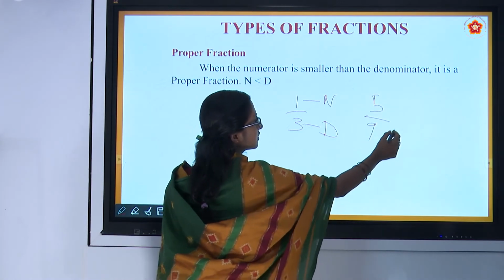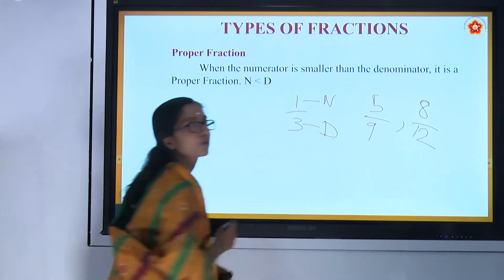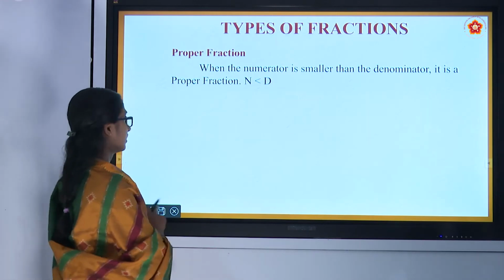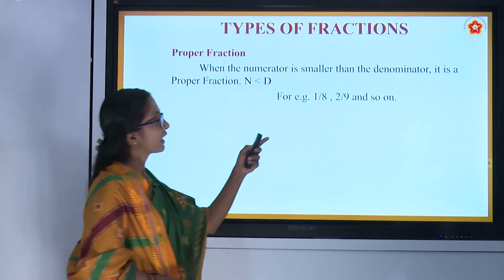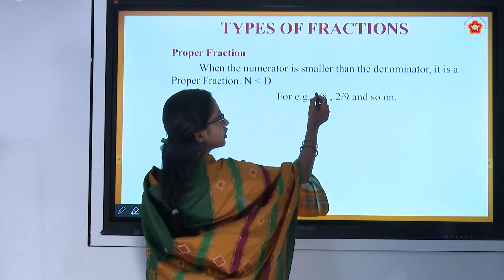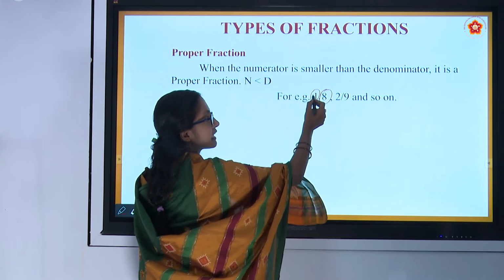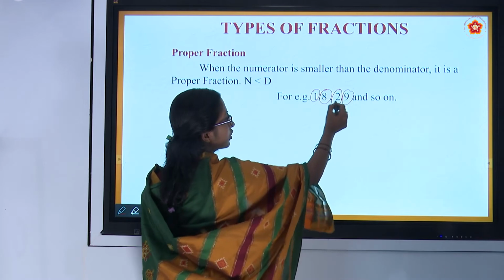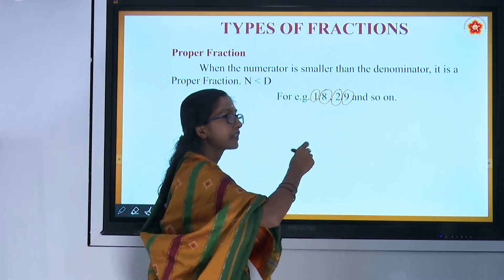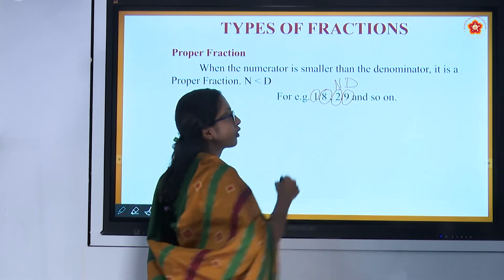Examples: 5 by 9, 8 by 12, it goes on, right? 1 by 8: numerator is 1, denominator is 8, numerator is lesser than denominator. Even here, 2 by 9, 2 is lesser than 9.